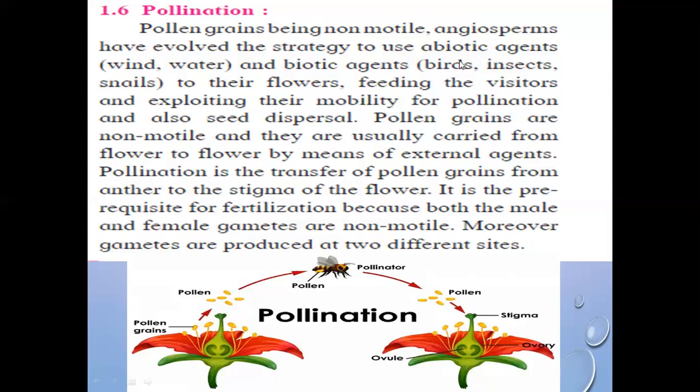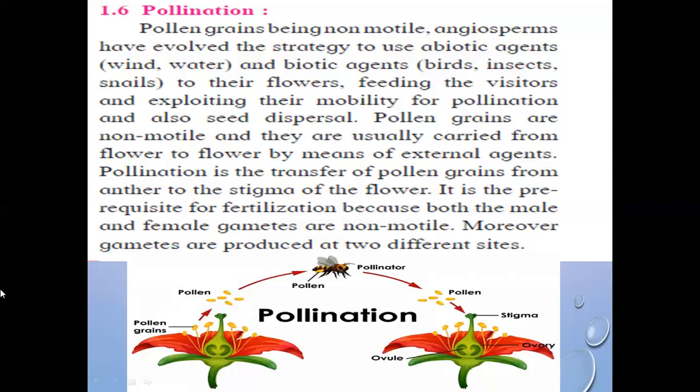Abiotic agents, you can understand, those agents which do not have life, like water or wind. They are physical factors, and biotic agents can also be the cause to transfer the pollen grains from one flower to another flower. So biotic agents may be birds, insects, or snails to their flowers. What are the other aspects? Feeding the visitors.